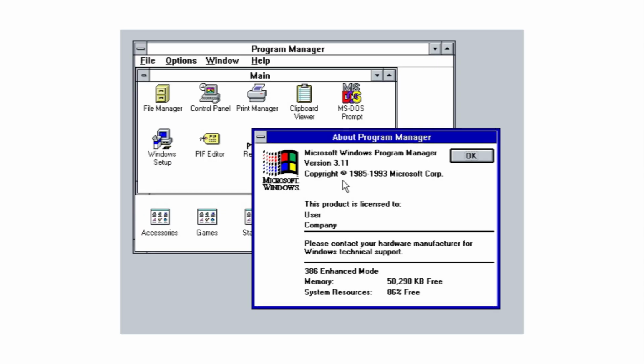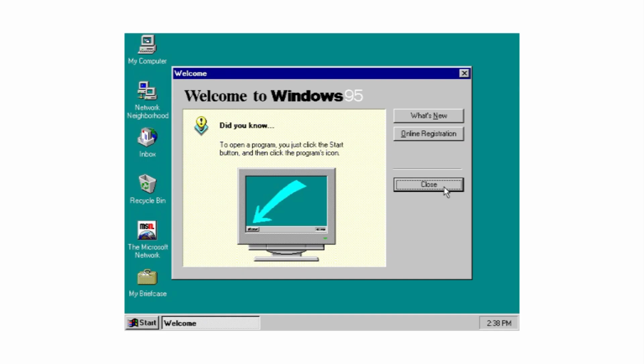Then came Windows 3.0 in 1990, the first true hit. With improved graphics, better performance, and support for games like Solitaire and Minesweeper, Windows suddenly felt approachable. By the time Windows 3.1 arrived in 1992, millions of people could recognize the Windows interface instantly. Fonts improved, multitasking got smoother, and PCs made their first major leap into homes and offices. This was the moment Microsoft became a household name.